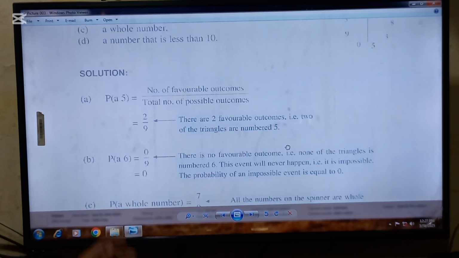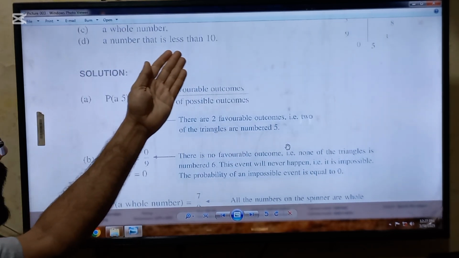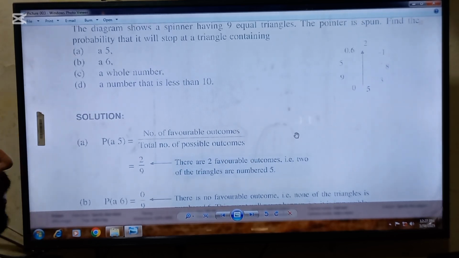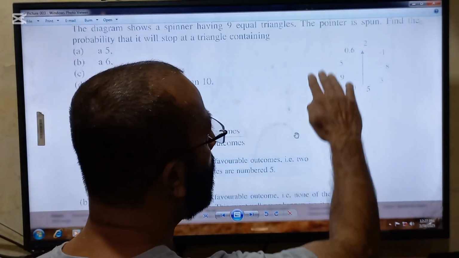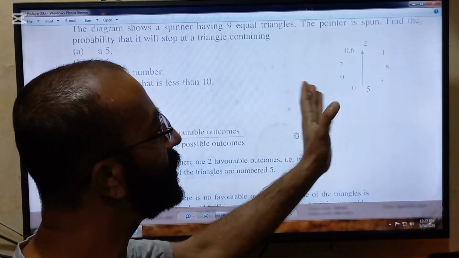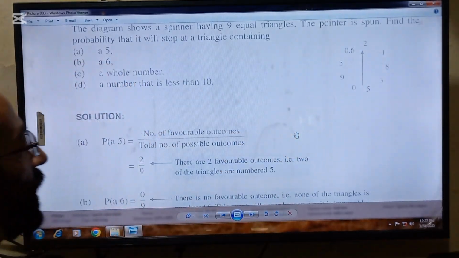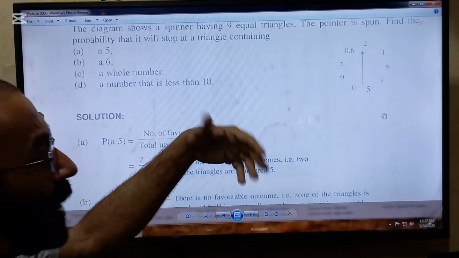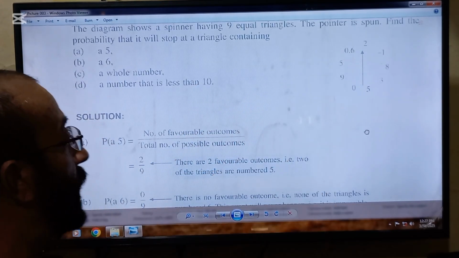Next requirement, the D part, is a number that is less than 10. Okay, if you look, all the numbers are less than 10. There is not any number which is greater than 10. All the numbers are less than 10. It means favorable outcomes are 9 and total outcomes are also 9.